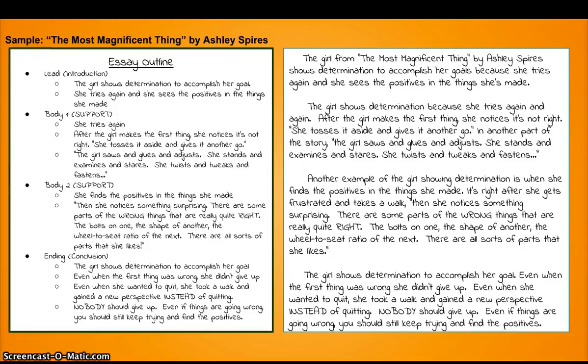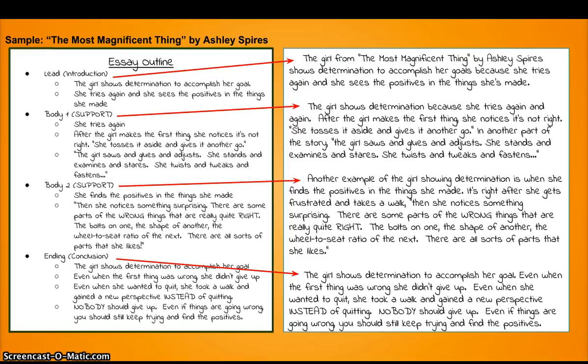So there, see? I have an essay based on and created from the ideas I've been organizing all along. My lead turned into my intro paragraph. My first support came from my first reason. My second support came from my second reason. And my ending paragraph, my conclusion, just repeated my ideas with power to make sure my reader cannot miss that I know my story and that they should believe what I have to say.